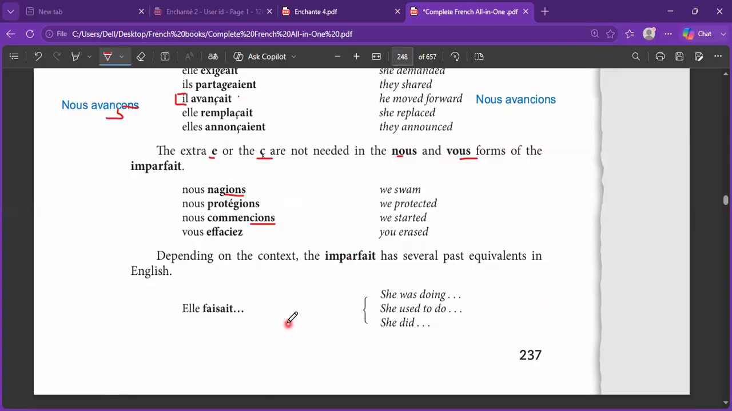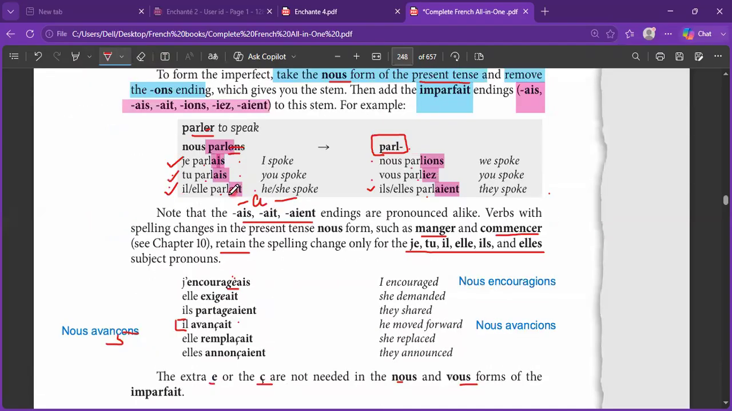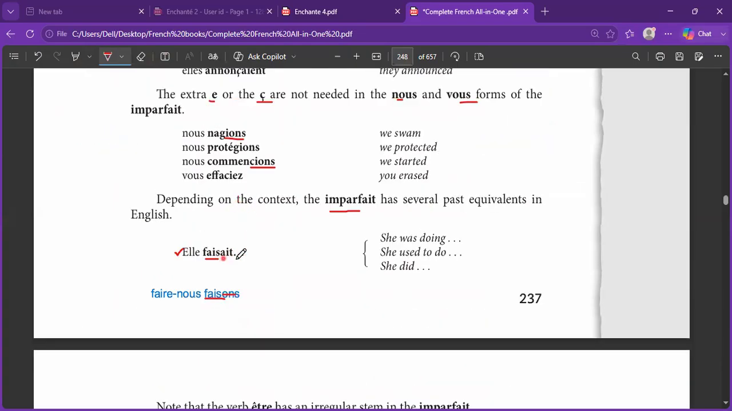Now, depending on the context, I told you already, imparfait is going to have several translations in English. Like, if we talk about elle faisait, how is it made? It is the conjugation of faire. For faire, we know the present tense of nous is nous faisons. Now this is an irregular one, so specifically pay attention to the irregular ones. Drop the ONS and you have the stem FAIS. So you write it, and on elle, we have the ending AIT.